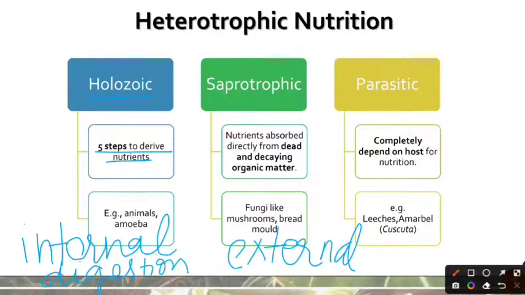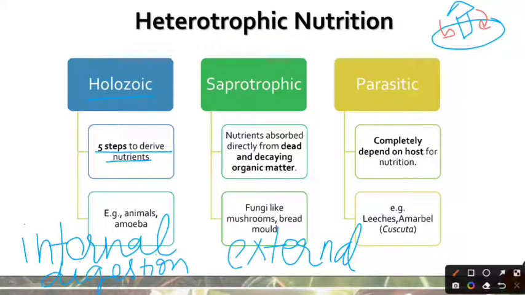So you know that fungi grow on dead and decaying organic matter. So if this is the dead and decaying organic matter, and this is, for example, a mushroom, then this mushroom is simply going to secrete digestive juices on the dead and decaying organic matter, and then the digestion is going to take place outside the body of the mushroom. Once the food has been digested completely, the nutrients are simply going to be absorbed by the mushroom.